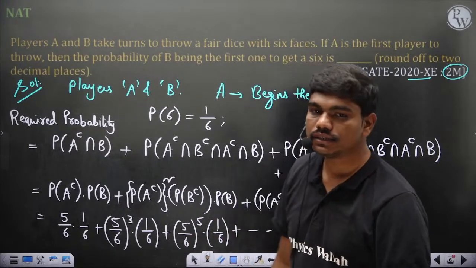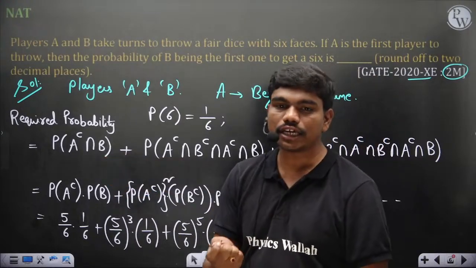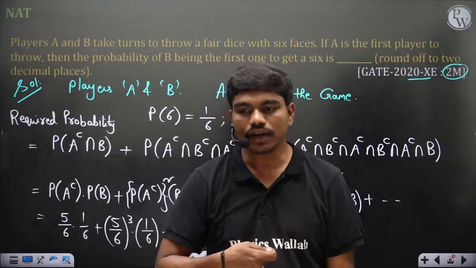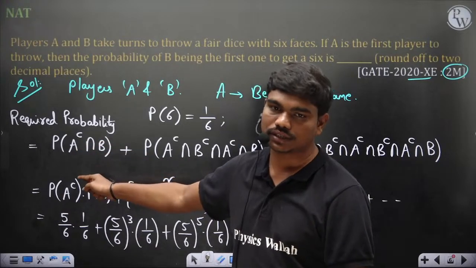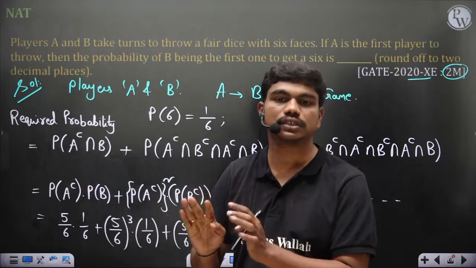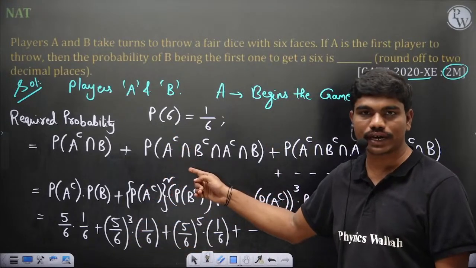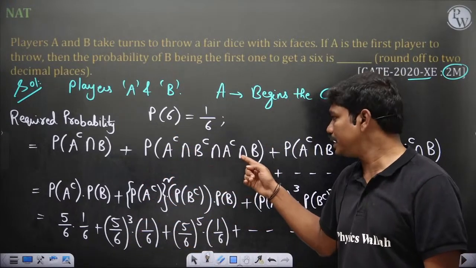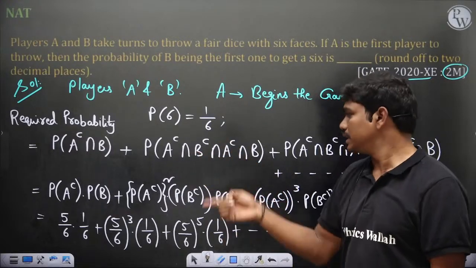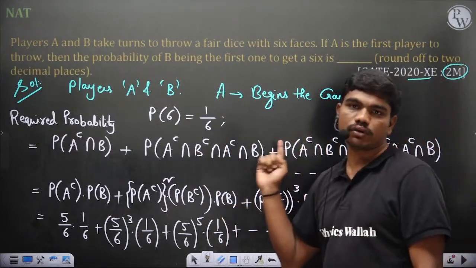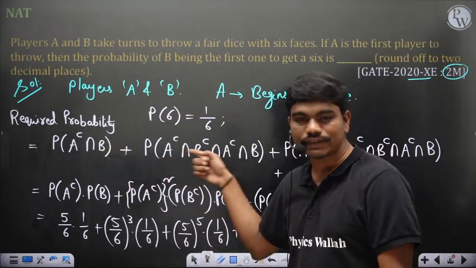Yeah, I'll repeat. See, first of all, the die is initially in the hands of A. Okay, so when A rolls, you should not get a 6, and then when B rolls, you should get a 6. This is the way in which B gets the first 6. Or first, when A throws it, you don't get a 6, B also doesn't get a 6, again A doesn't get a 6, B got a 6 then. Okay, then also this is the case which favors B getting the first 6. Similarly this. So likewise, it can go up to an infinite number of trials actually. Okay, so now if you see, all these events are independent.